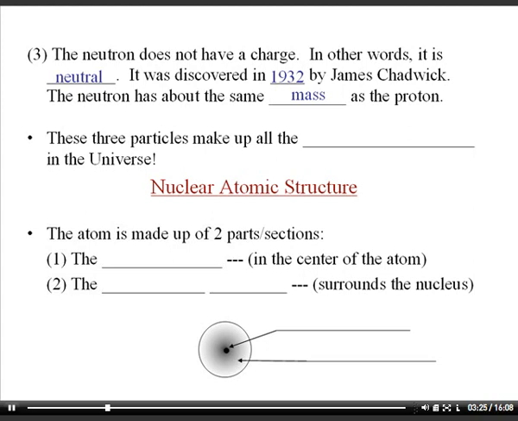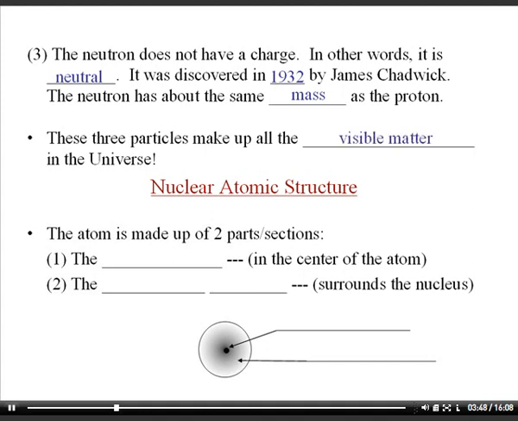And the neutron is basically the glue that keeps the nucleus from falling apart. Typically, if you had 2 protons right next to each other, their positive charges would repel, but because the neutrons are in there, they form a very, very strong nuclear force, is what it's called, and it glues the nucleus together. So you need neutrons in order for the nucleus to be stable.